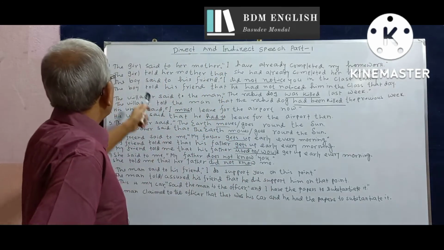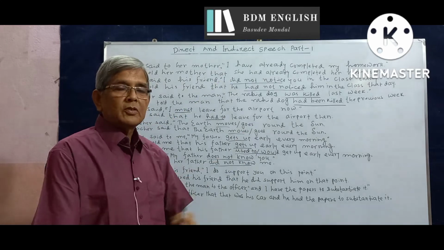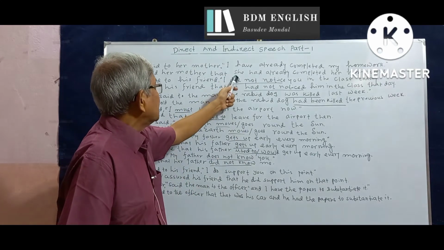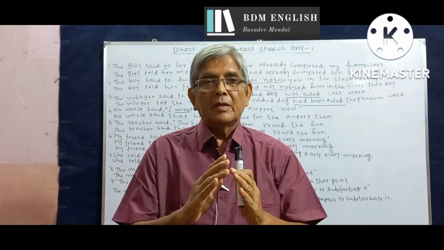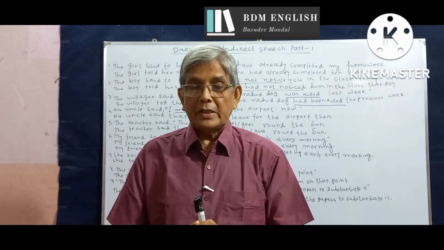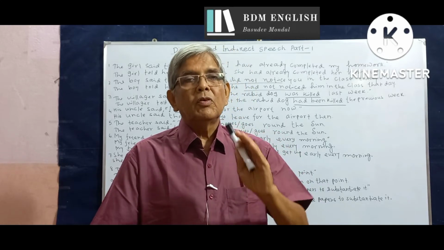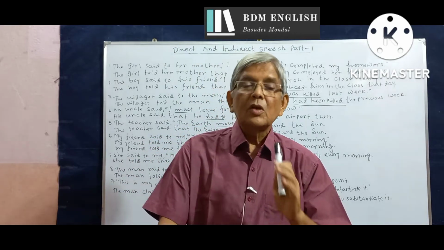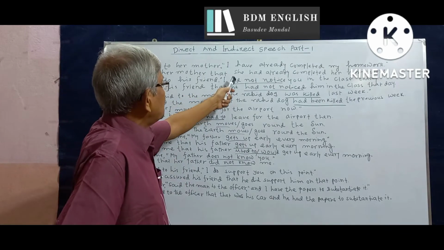So here the speaker is a girl. Therefore, this I, the first person singular number pronoun, changes to she, the third person singular number feminine pronoun in the nominative case. In the nominative case means that this form of the pronoun can be used as the subject of the sentence or of the clause. So I turns into she.